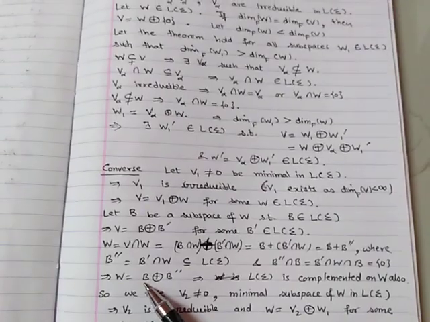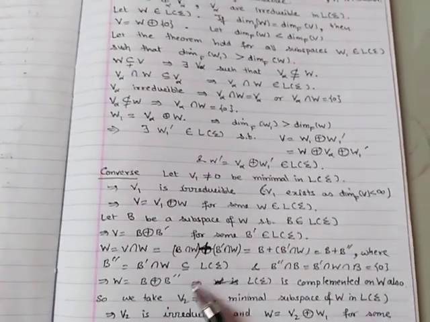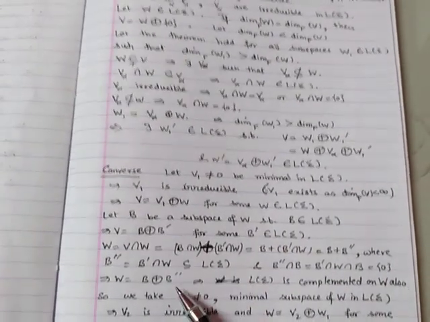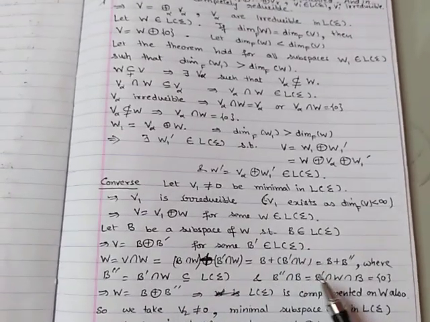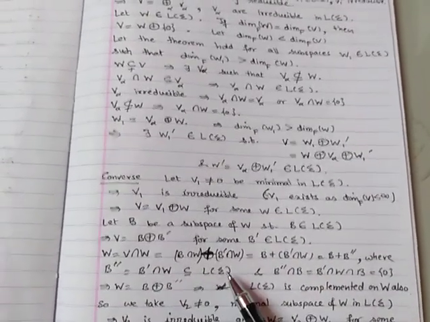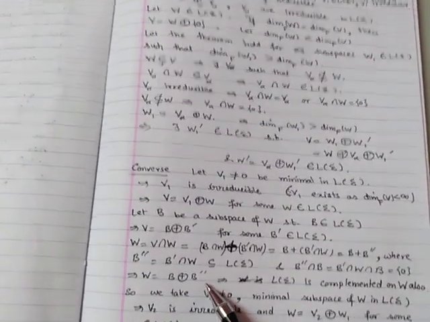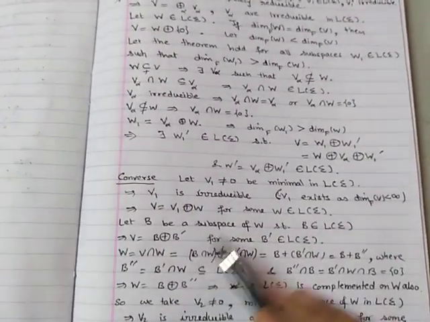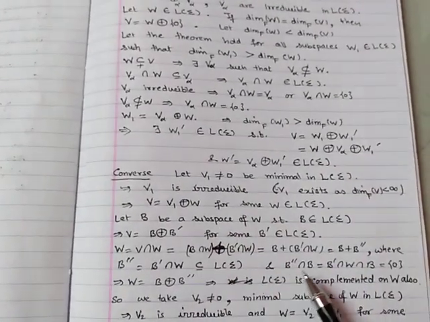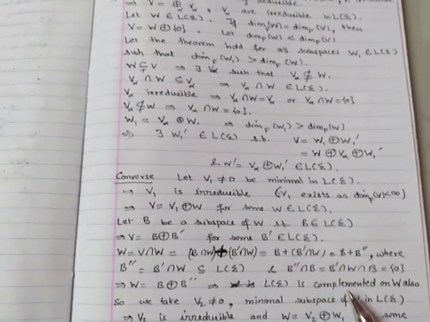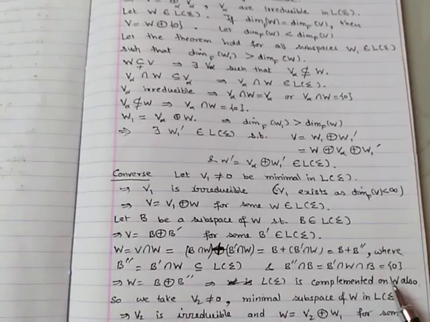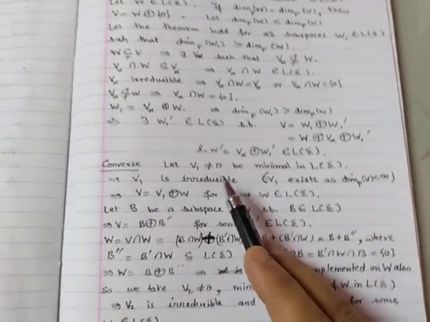So for every subspace B of W, we have a subspace B double dash in L sigma such that W is a direct sum of B and B double dash. So the hypothesis which was given for V is now true for W also. L sigma is complemented on W also, and hence we apply this process.